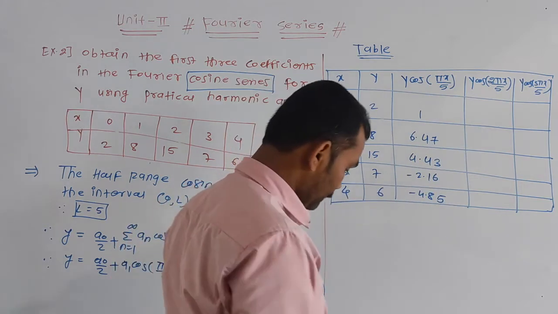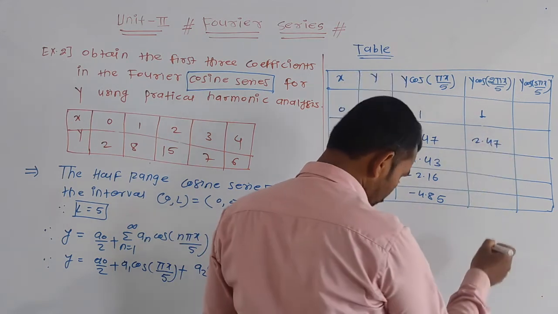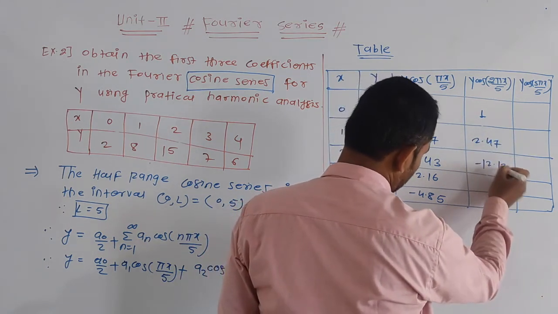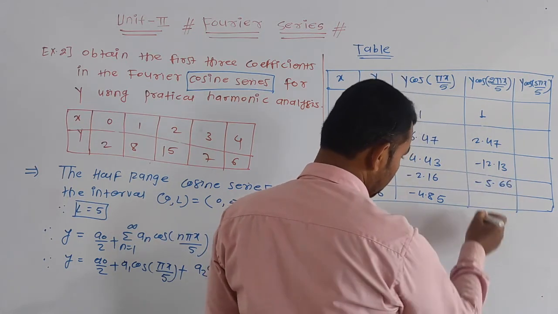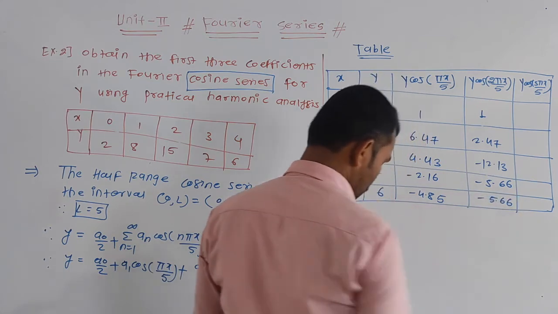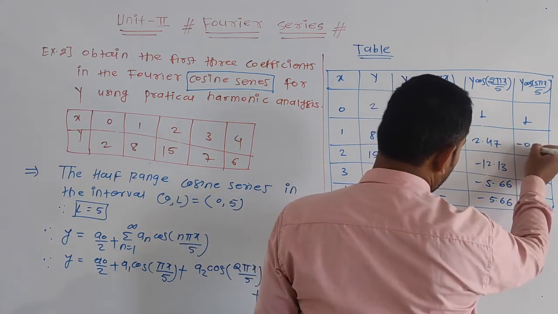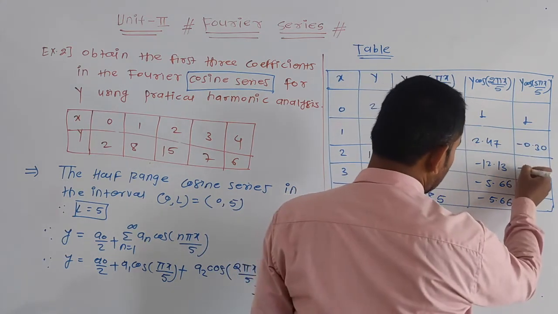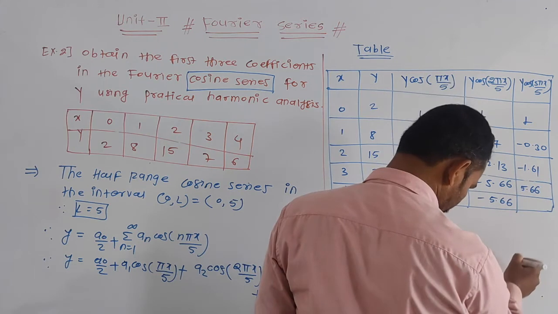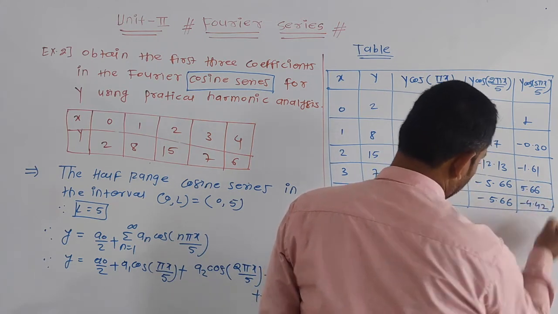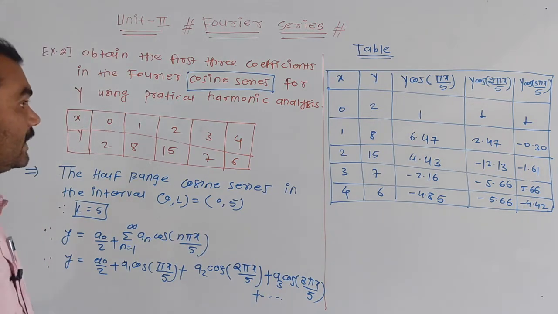Again we get the second one, 2.47, the next, then the next. Then same for the last one: minus 0.30, minus 1.61, 5.66 and minus 4.42. Okay, these are the values.